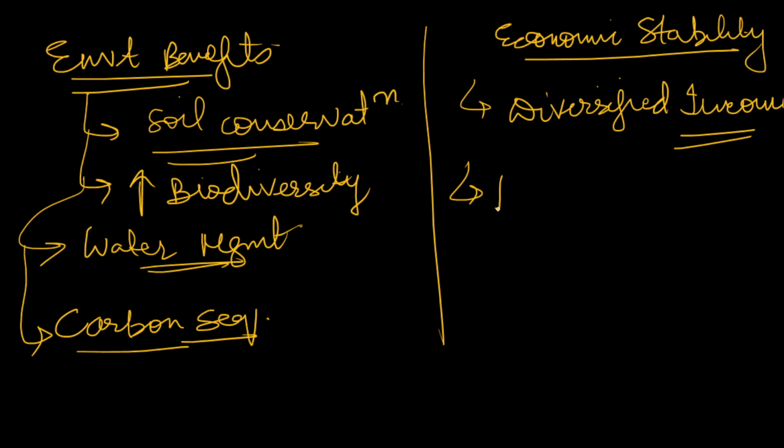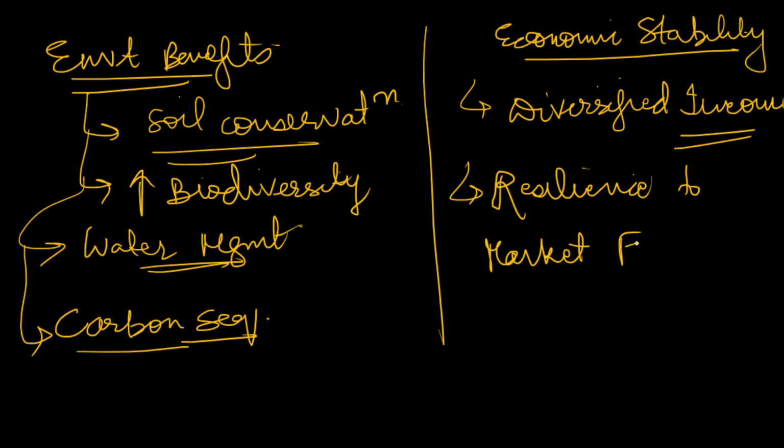Obviously it will also provide us resilience to market fluctuations. Obviously there will be a lot more crops. So suppose there is a price drop or failure of one crop, the other products will offset our income, or other products will reduce the risks of the market. So economic stability can be mentioned here.